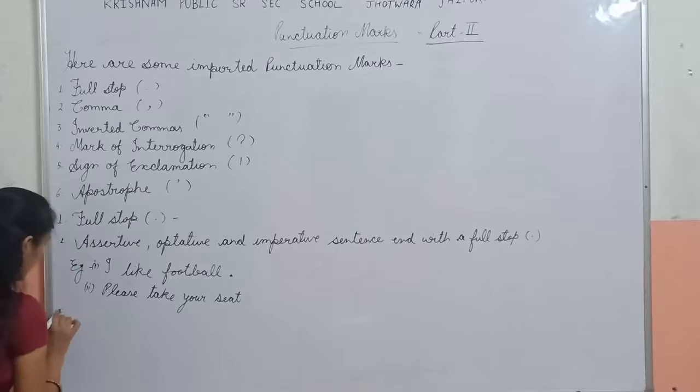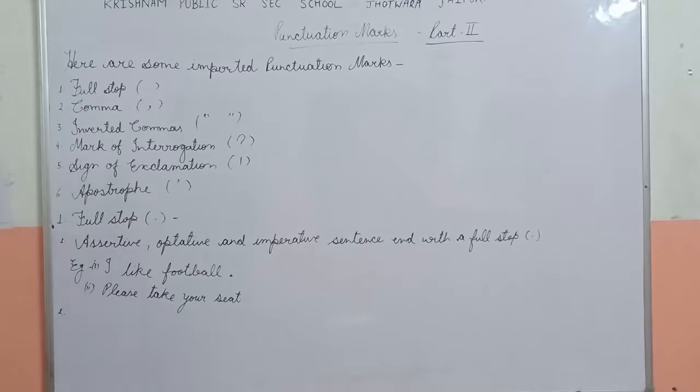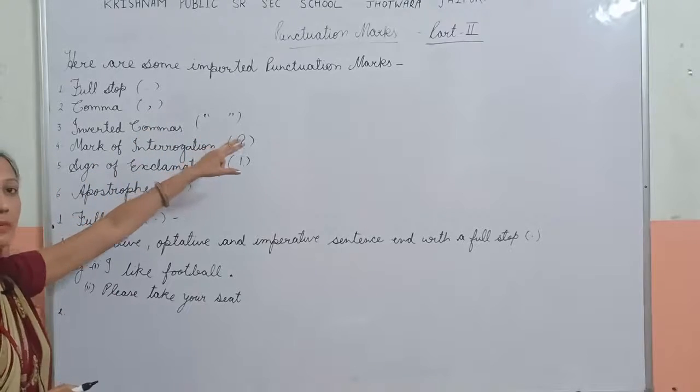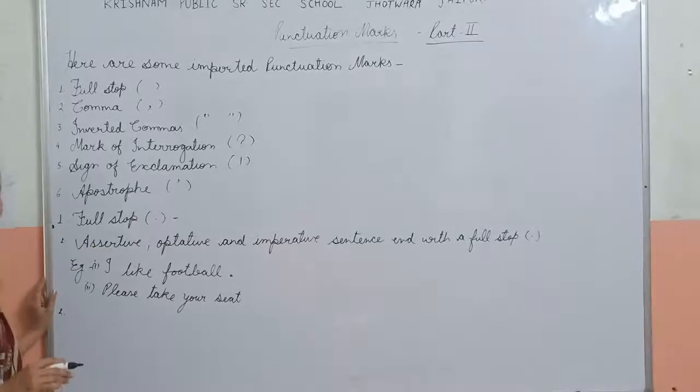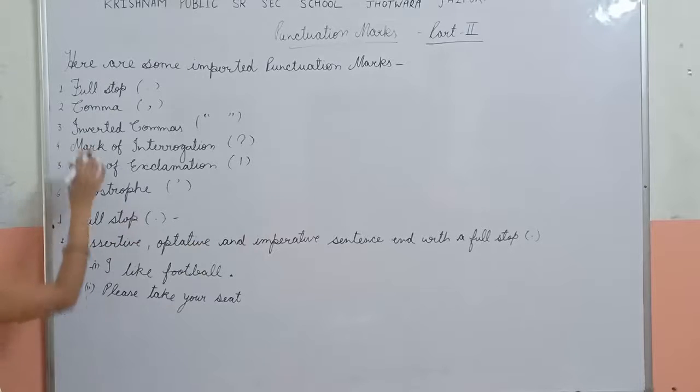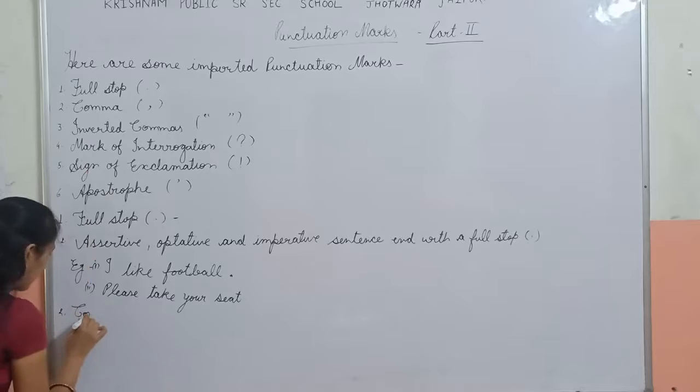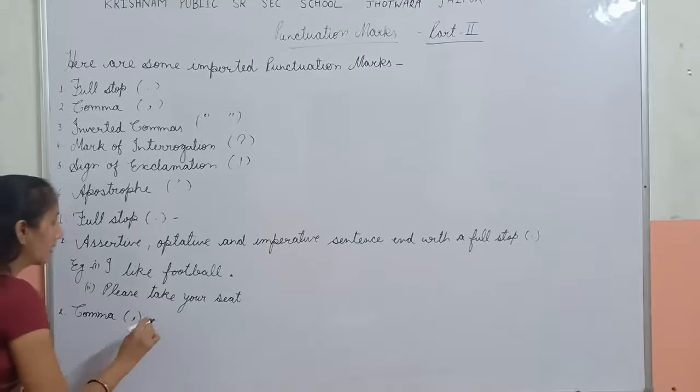Now second topic is punctuations. Punctuations are used to make the meaning clear, and wrong punctuations change the meaning of expression. So we use punctuation marks. Second is comma.